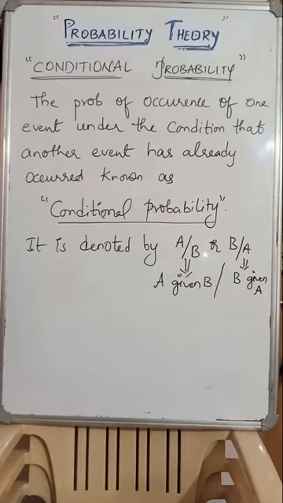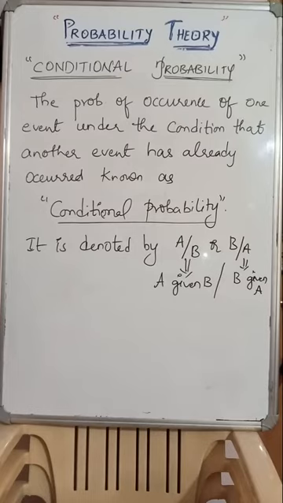Remember, A given B, what does it mean? B is already known, occurred. Using that, if you find the probability of A when B has already occurred, that is the denotation of A given B. Next, what about B given A? Here, the probability of getting B when A has already occurred. Are you clear? That is the concept here.